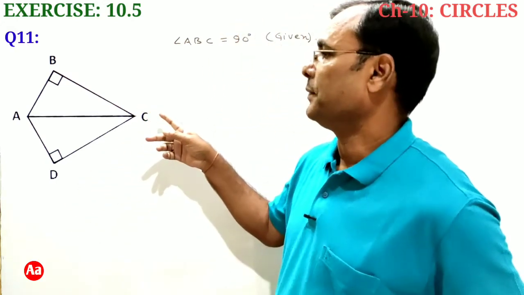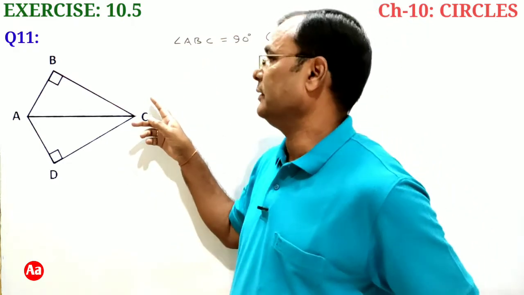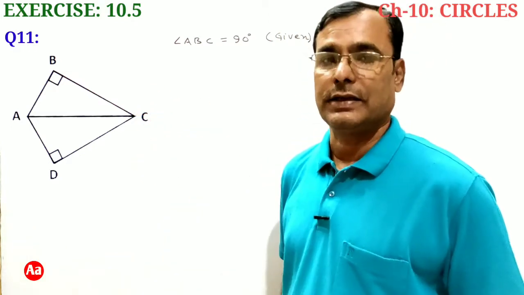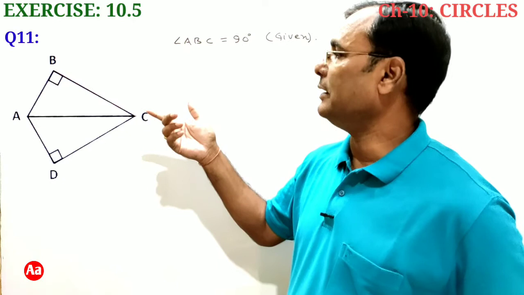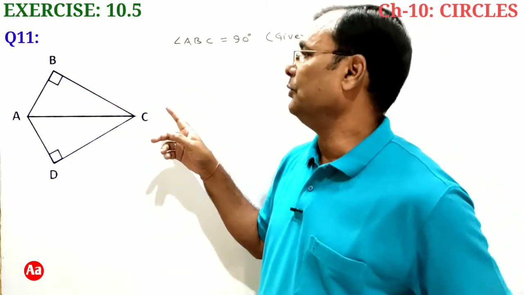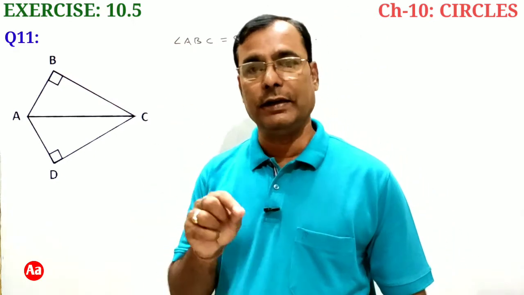In this figure, angle ABC is a right angle, 90 degrees. So triangle ABC is a right triangle. Taking AC as diameter, if a circle is drawn, that circle will surely pass through the vertex B of the triangle ABC.